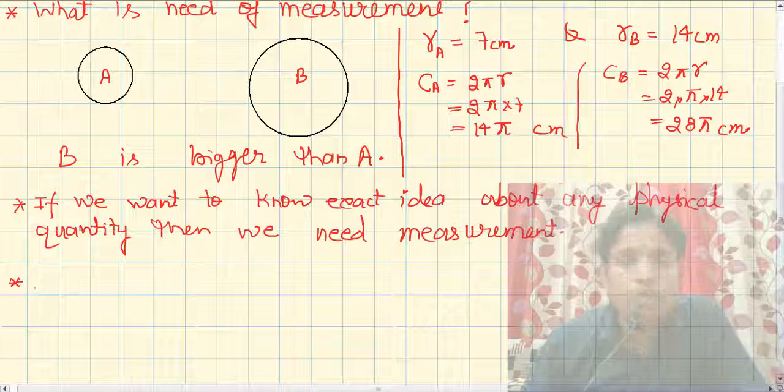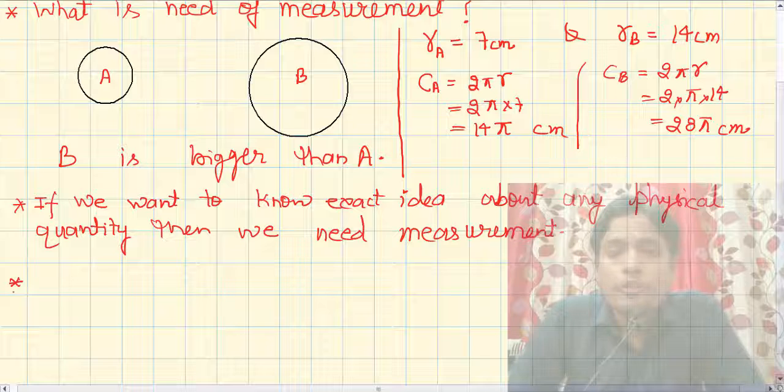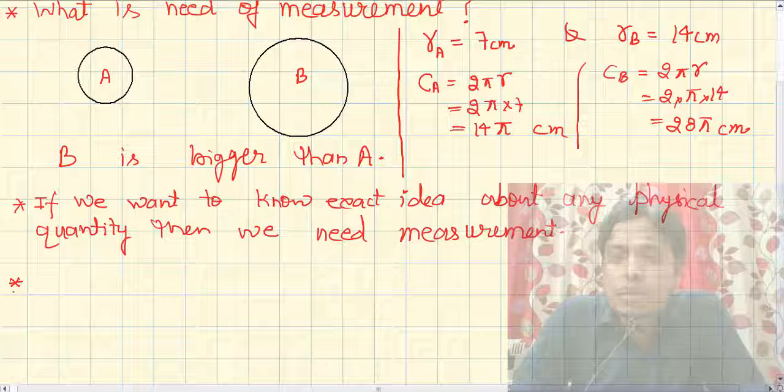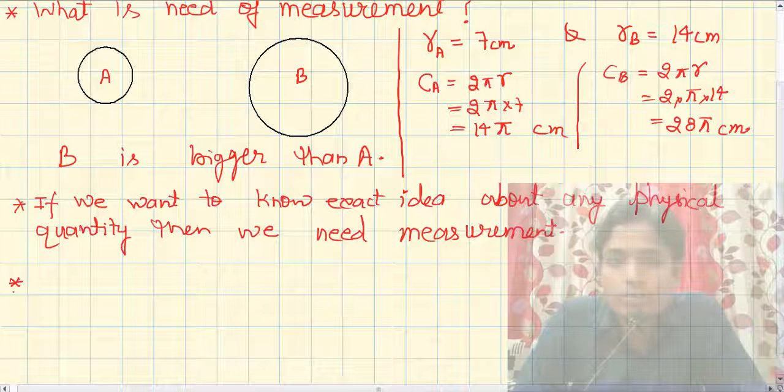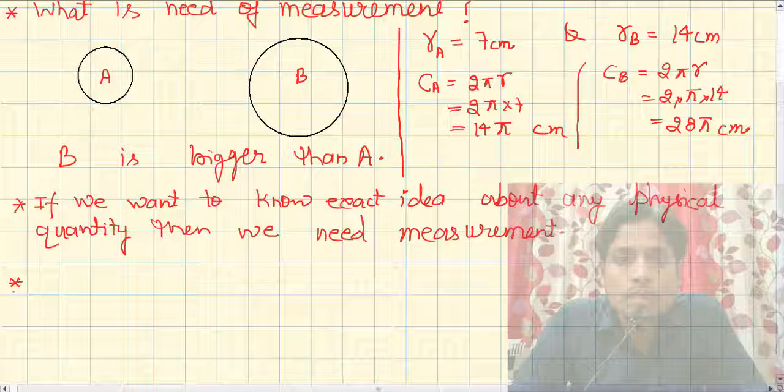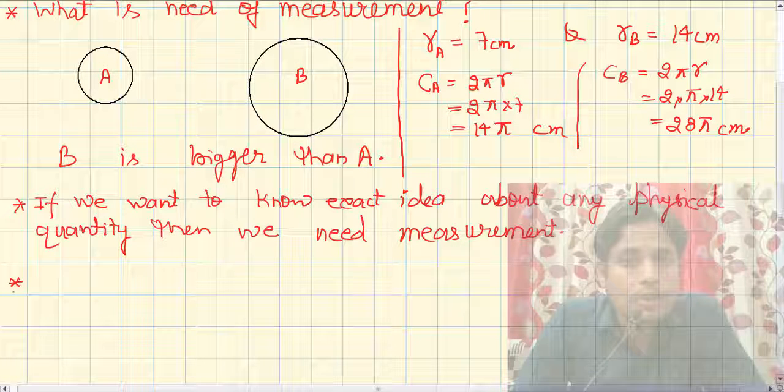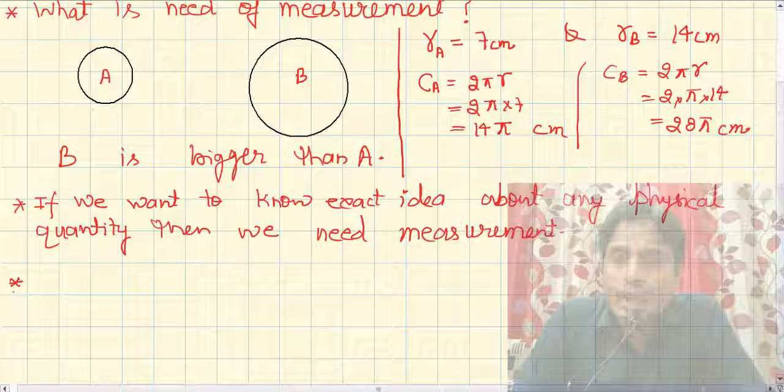One more thing I want to tell you. With the help of measurement, we can convert any physical quantity into its numerical value, and you know that numerical values are easy to compare, easy to know, easy to understand.